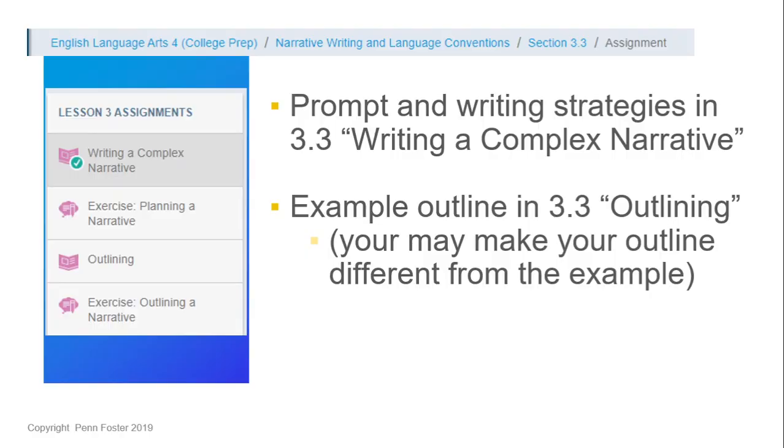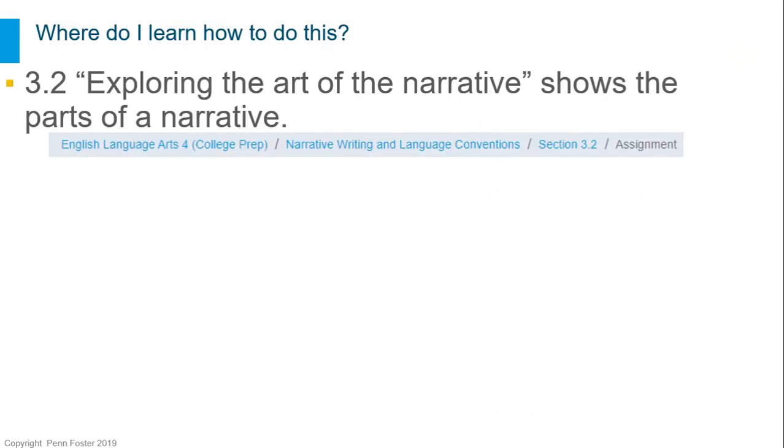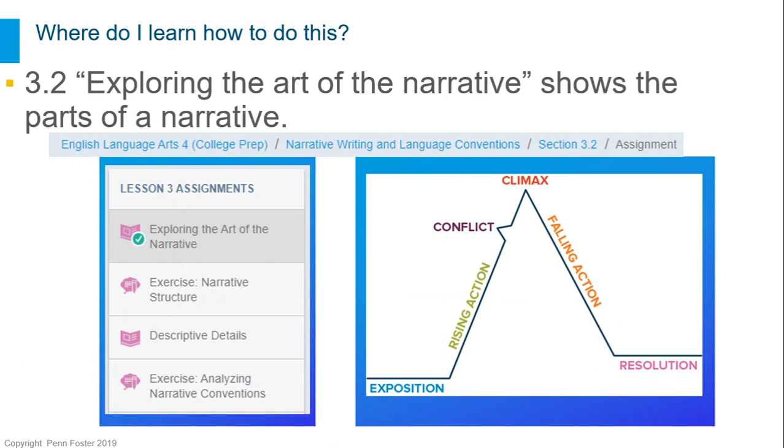You will need to look in Lesson 3.3, Writing a Complex Narrative, for the writing prompt and writing strategies, and 3.3, Outlining, for an example outline. You should also go back to 3.2, Exploring the Art of the Narrative, to learn about the parts of a narrative so you can be sure to include them in your story.